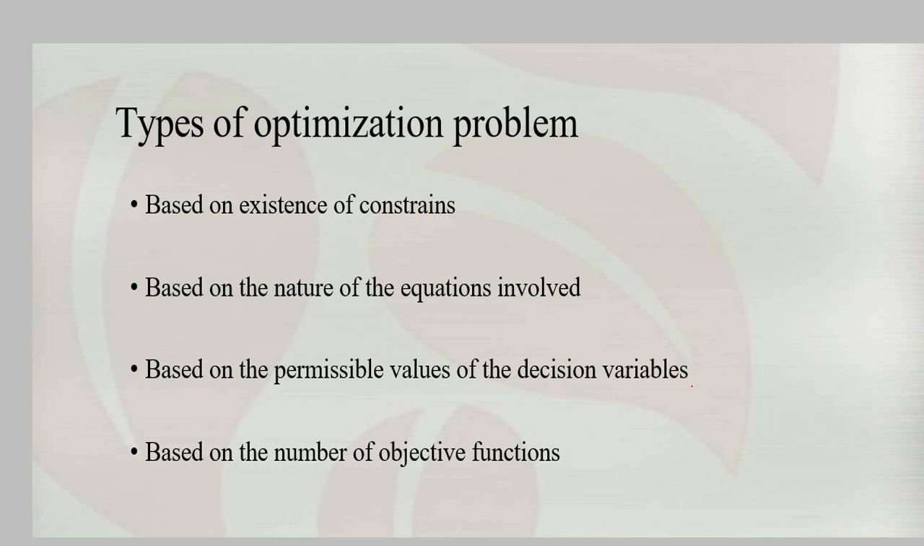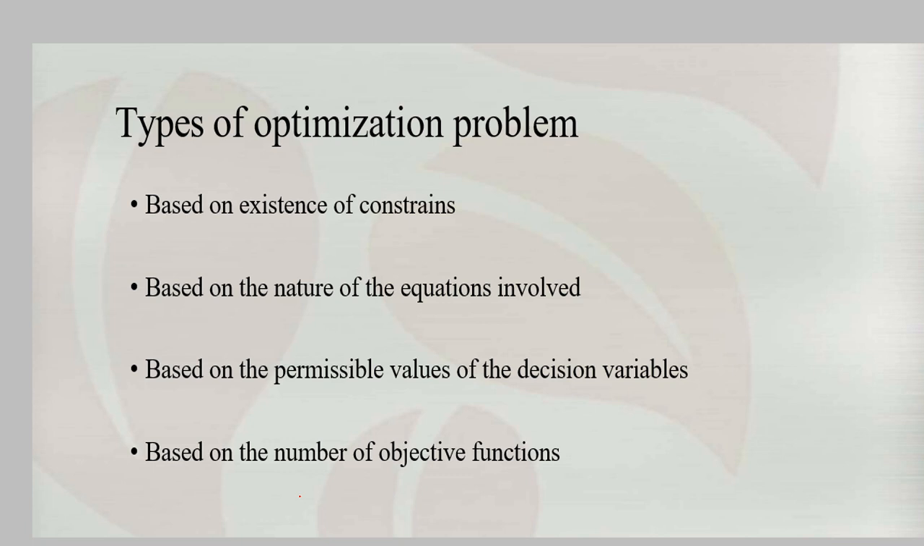The constraints are based on equations, whether it is equality or inequality. The second one is based on the nature of the equations involved. The third categorization is based on the permissible values of the decision variables, the input variables and output values which we are going to use, and what values are permissible to be passed to those variables. The fourth one is based on the number of objective functions which we are going to use.